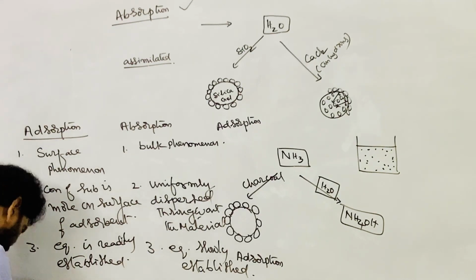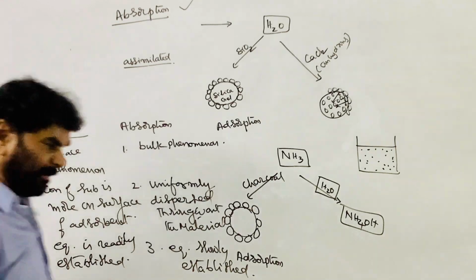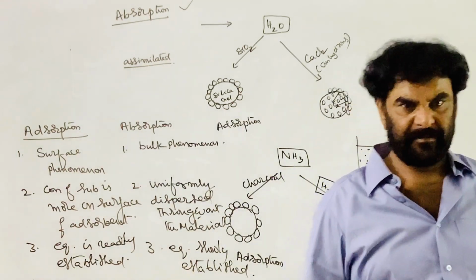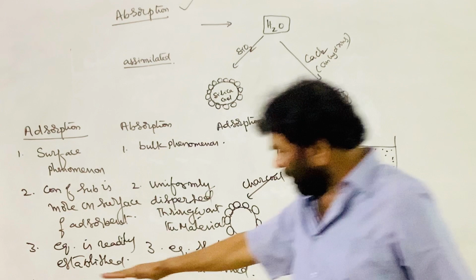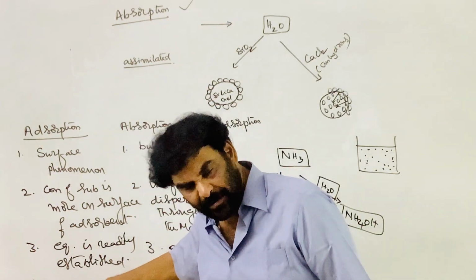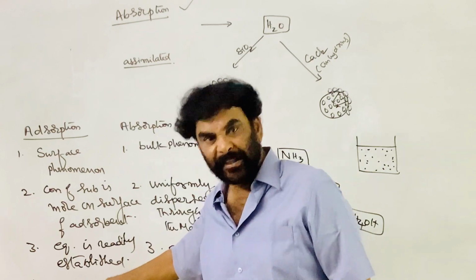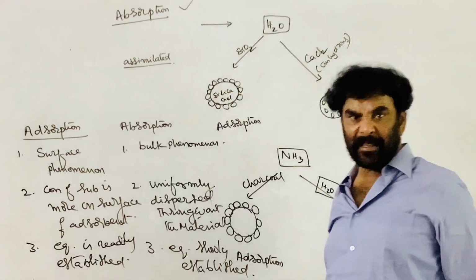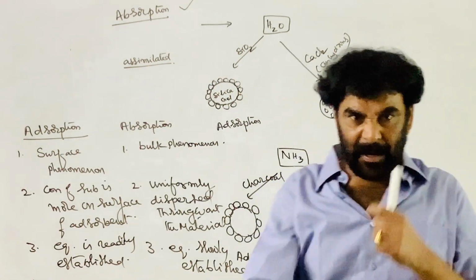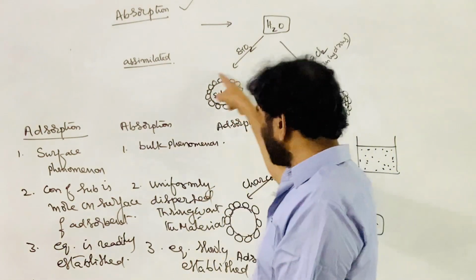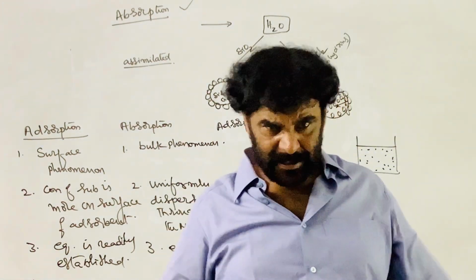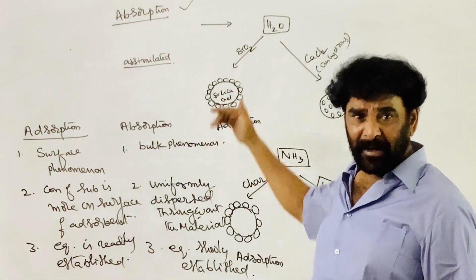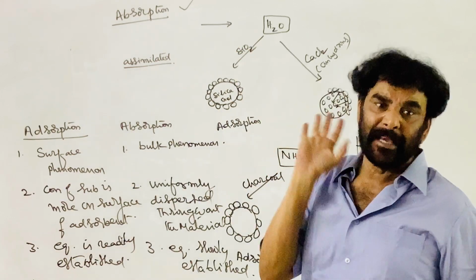At the beginning, the rate of adsorption is very fast. With time, the rate of adsorption decreases, because when the surface is naked, more surface is available for adsorption. At the beginning, the rate of adsorption is directly proportional to the surface area available. More surface area, more is adsorbed. So at the beginning it is fast, with time it slowly decreases, and finally attains equilibrium.